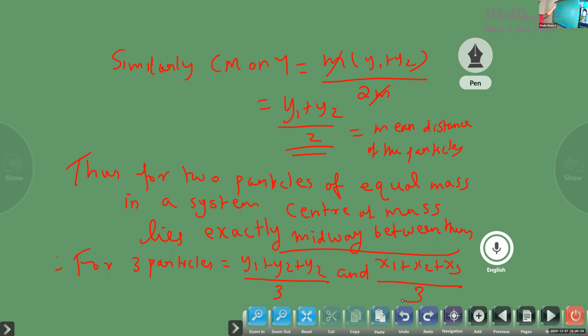So once you understand this, for any number of particles you can write the center of mass. If the mass is the same, you can write the same equation. If it is 3 particles, x1 plus x2 plus x3 by 3, y1 plus y2 plus y3 by 3. Suppose 5 particles, x1 plus x2 plus x3 plus x4 plus x5 by 5, or y1 plus y2 plus y3 plus y4 plus y5 by 5. So like that, for n particles, you can just write that number. Okay. So we can summarize this.